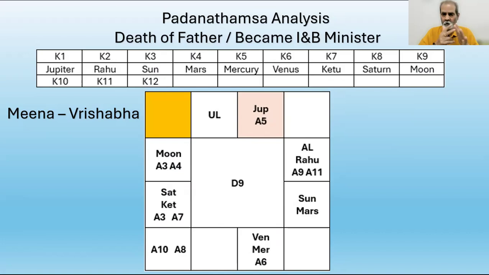So these two combinations, a 9th house and 8th house combination in the 11th house, ensure inheritance of profession. So this inheritance of profession is proved in this chart, in the Dasha Antardasha sign also. So you please verify this. Thank you.